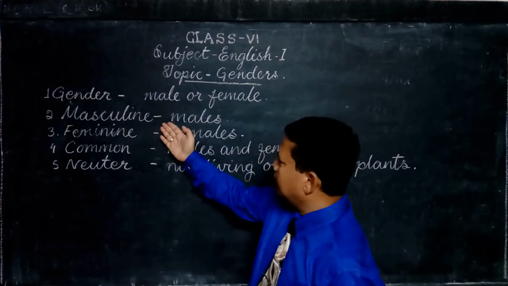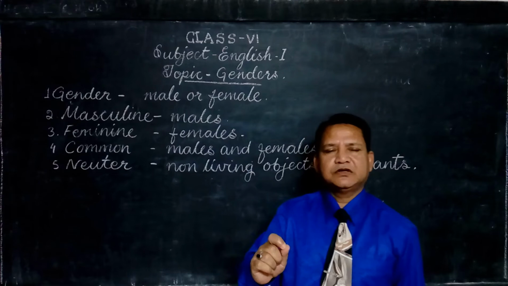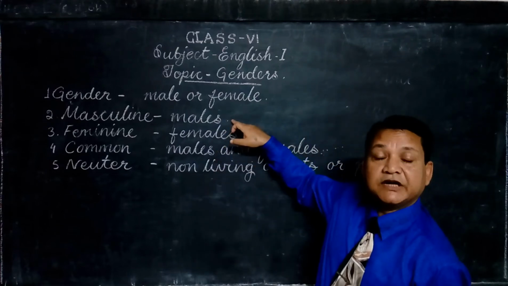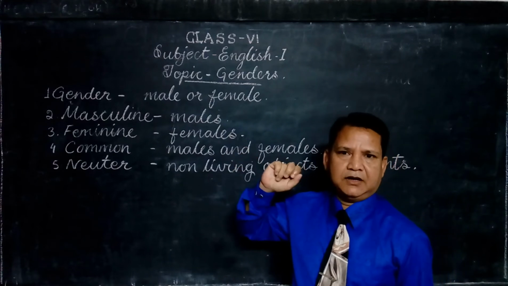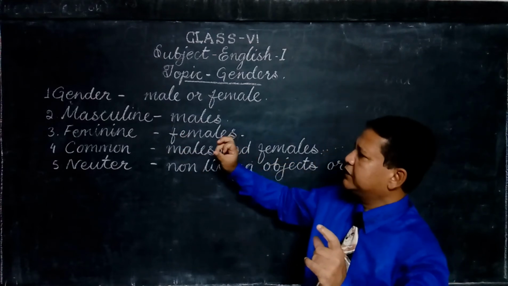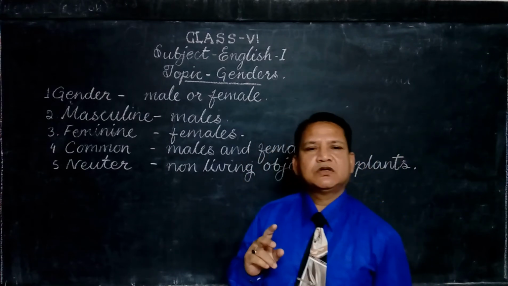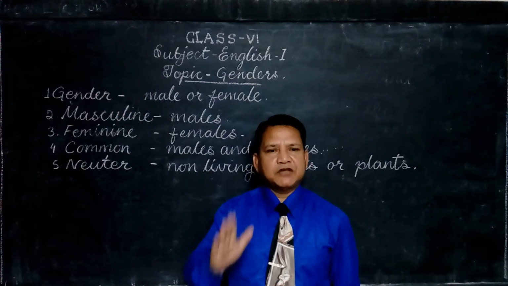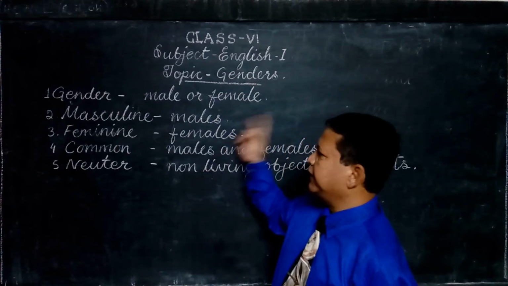Now, what are masculine genders? Masculine genders, the simple answer is they are males. They are males, a man or a boy. Okay, so if you write it in an answer, you have to write: masculine genders are the names referring to males.